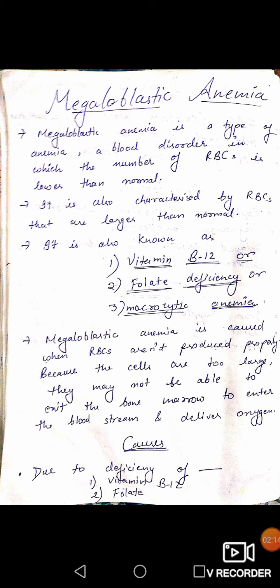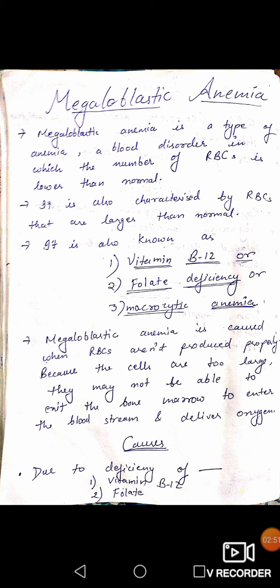Means, as we have talked earlier, the cell size becomes too large so that they are not able to exit the bone marrow. If they cannot exit the bone marrow, then they are unable to enter the bloodstream. If they are unable to enter the bloodstream, then they cannot deliver oxygen and there will be a shortage of RBC.